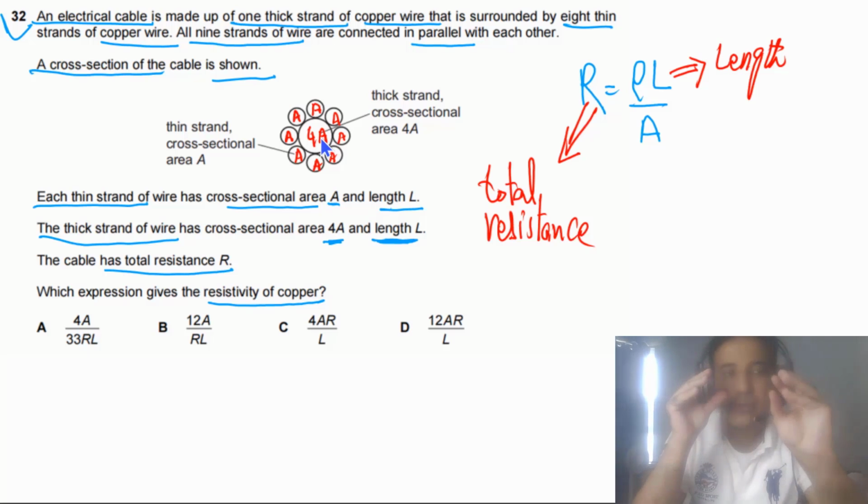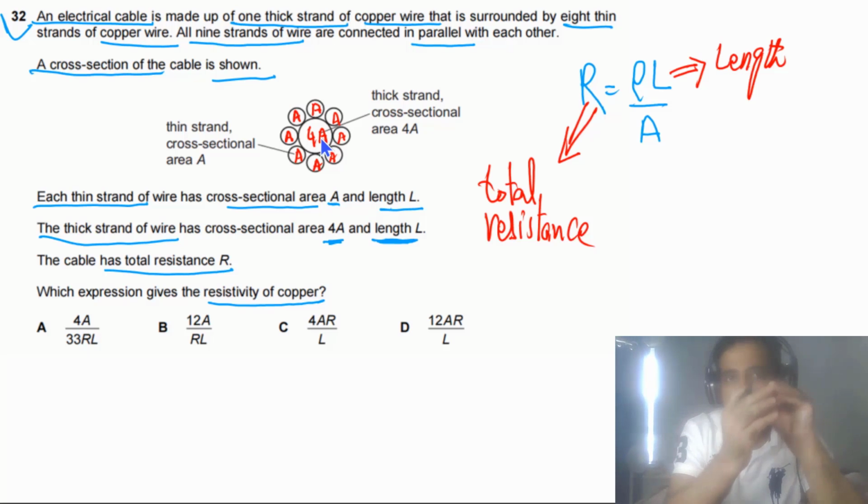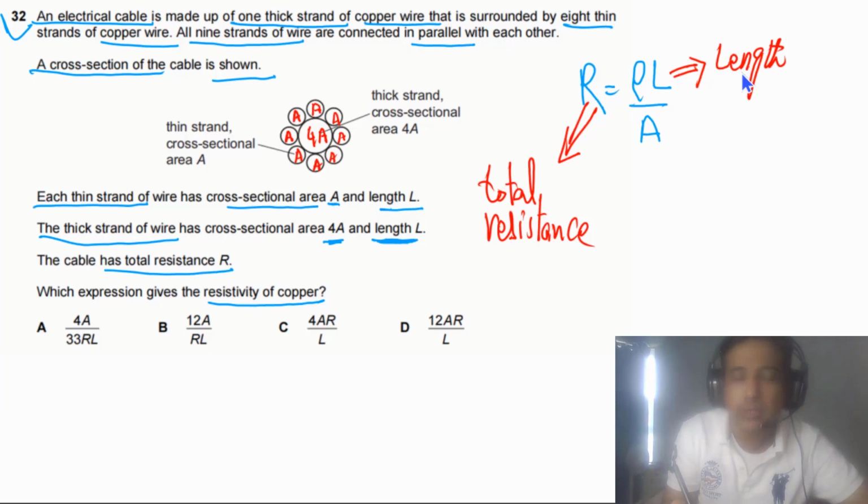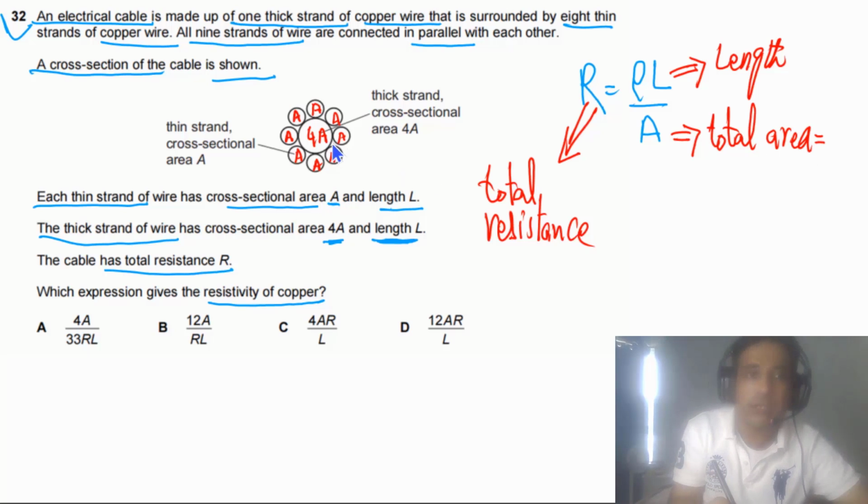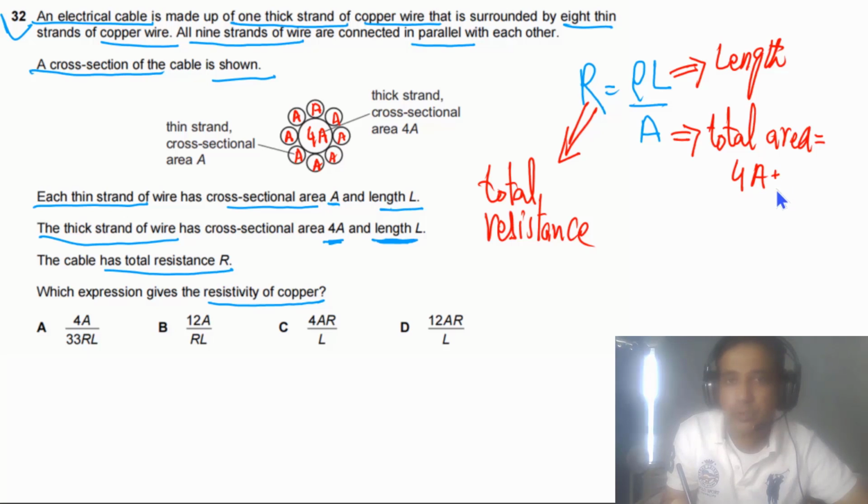Now you can imagine we have these wires like my fingers, like this. We can imagine it as one thick wire. Each wire has the same length, so the total length is equal to L. And how about the total area? Total area in this case will be equal to 4A plus 8A, so the total area will be equal to 12A.